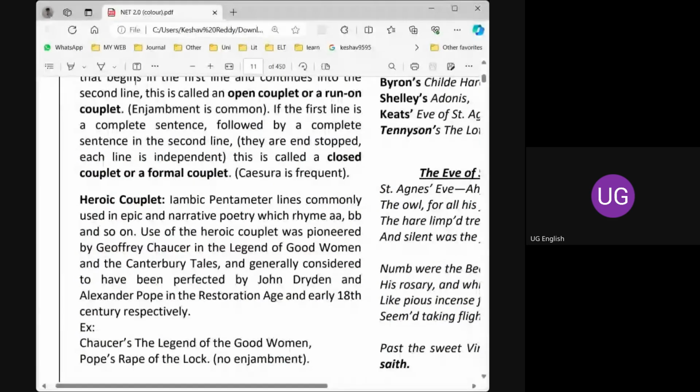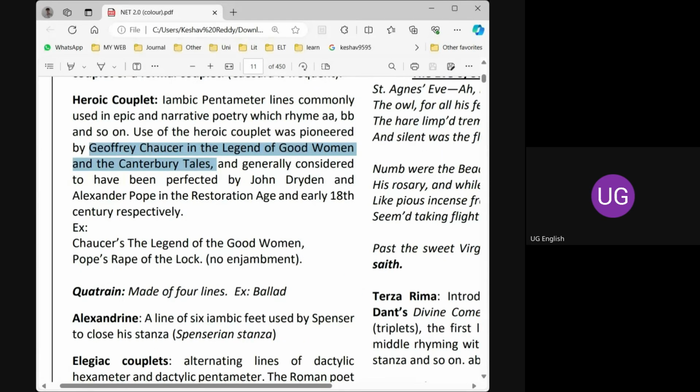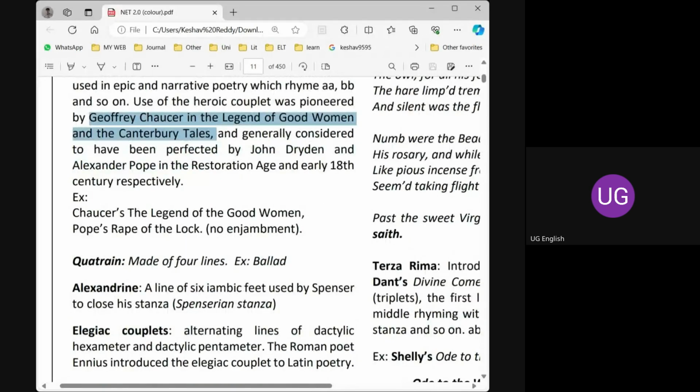And Chaucer, remember Chaucer? Geoffrey Chaucer is the first person to use this heroic couplet in his The Legend of Good Women and in Canterbury Tales too. And it was perfected by John Dryden and Alexander Pope in the 18th century. So The Rape of the Lock is one of the best examples, and even The Legend of Good Women is one of the best examples for heroic couplet.